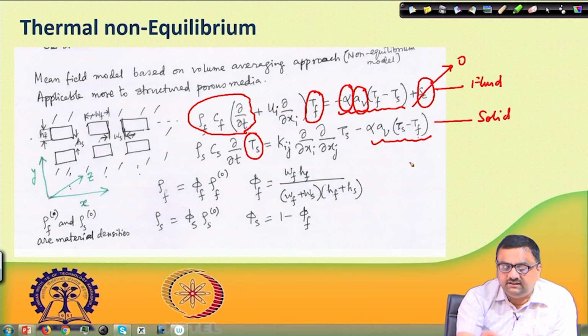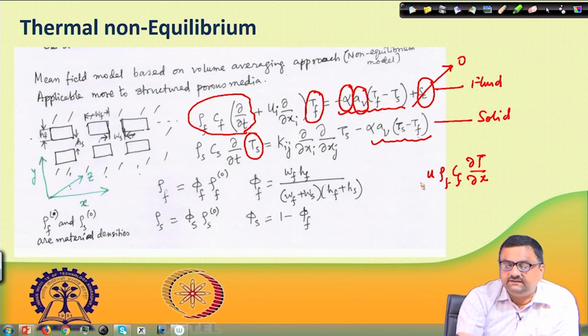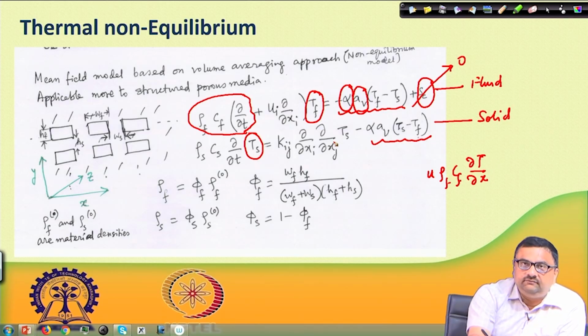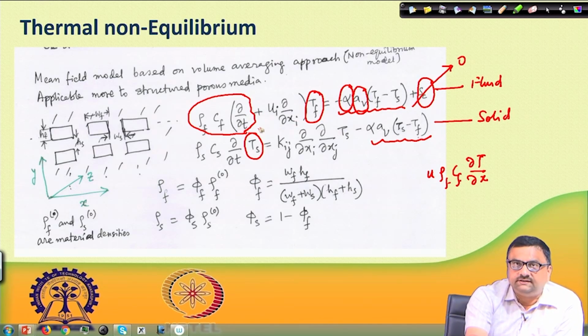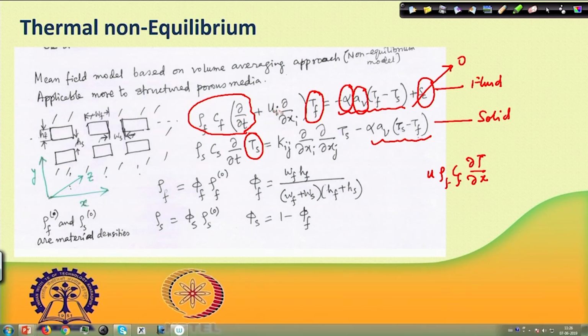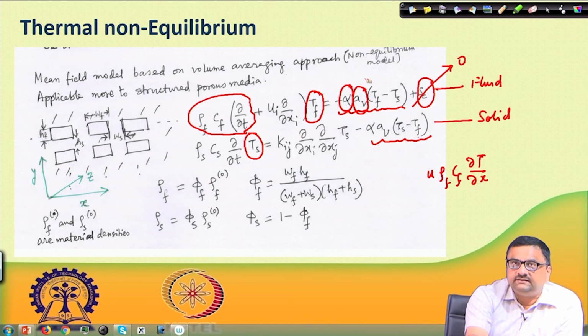So, this term is basically, now outside it is rho f C f, so we are talking about u rho f C f del T del x. This is a very similar term to what we had with convection at that time. And mind it, last time the accumulation was on the right hand side, so it had a plus sign, but now we have taken all of them on one side. That time this was a plus sign on the right hand side and this was minus. So, now we have brought everything together, so now it became plus, and then this is the exchange term.